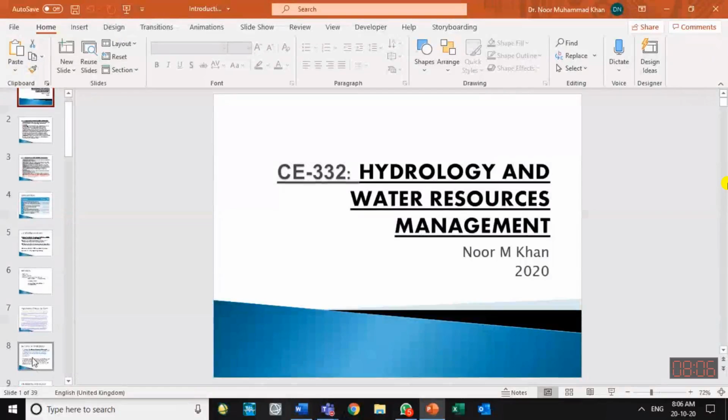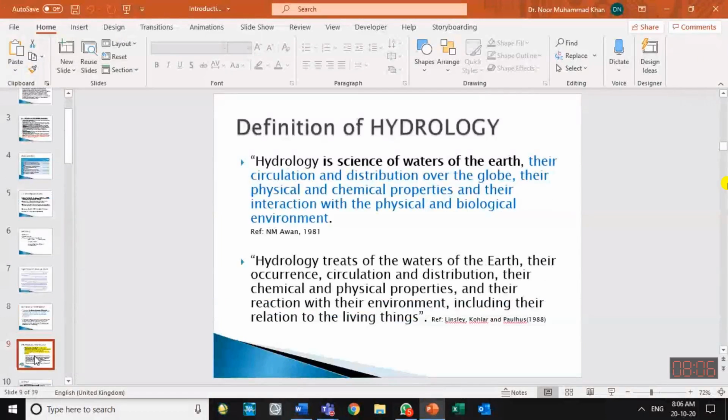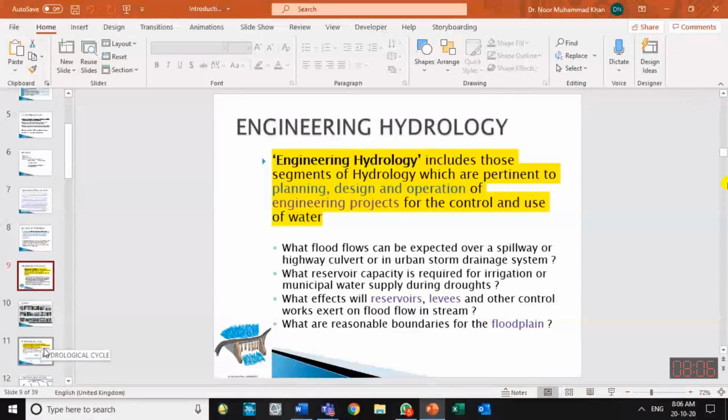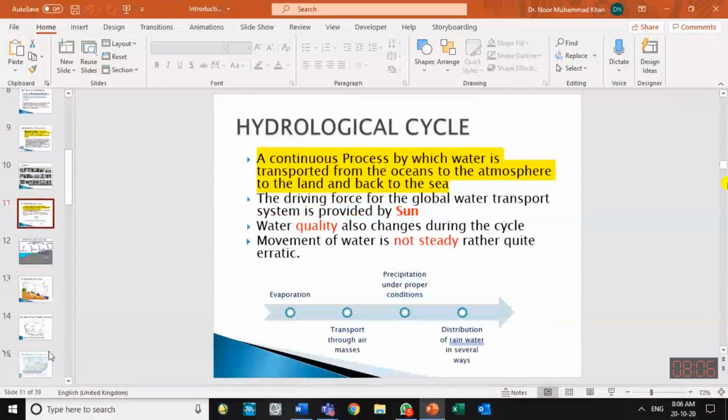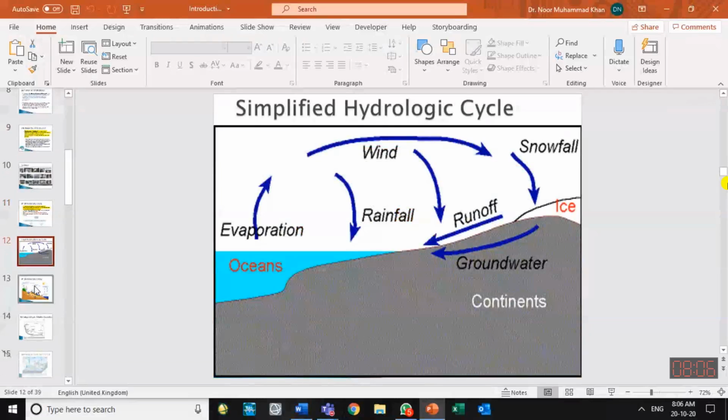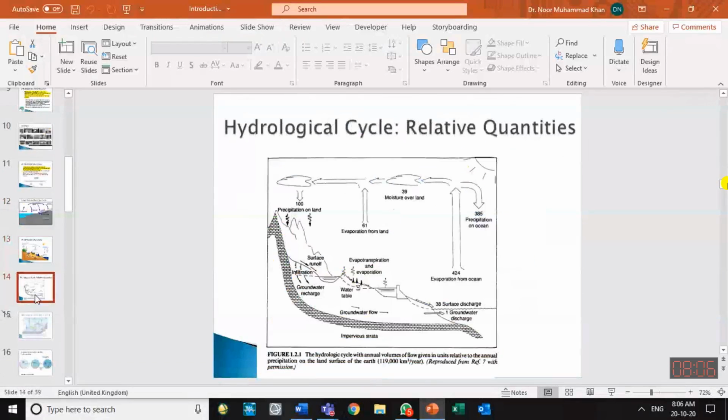We have gone through why we have to study hydrology, and then we have seen the hydrological cycle, I think, and then we tried to quantify water in different parts of hydrology, not all parts, major parts: how much water is coming to the earth through precipitation, and with reference to that we have mentioned how much water goes back from the earth and how much water goes back to the atmosphere from the ocean.